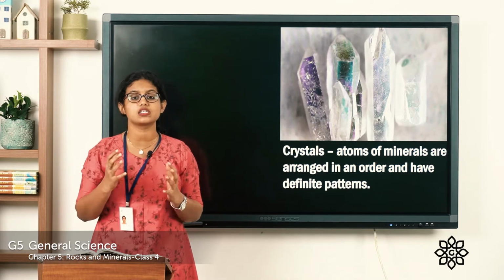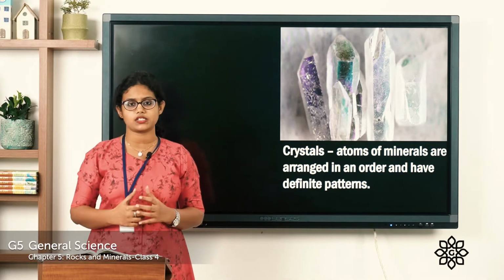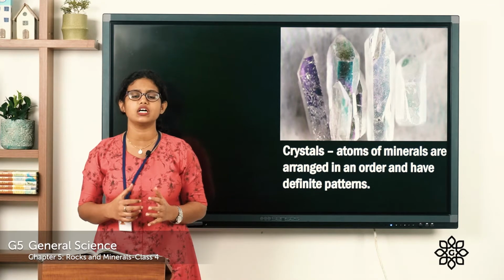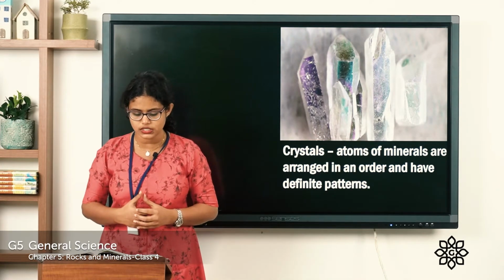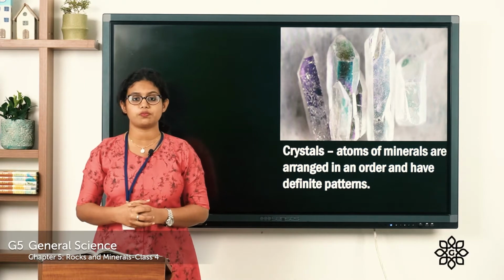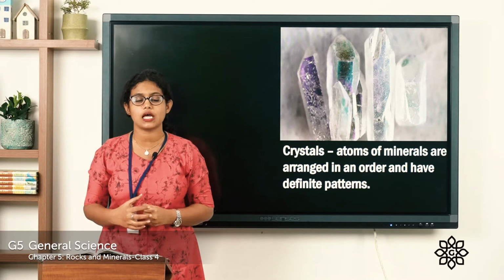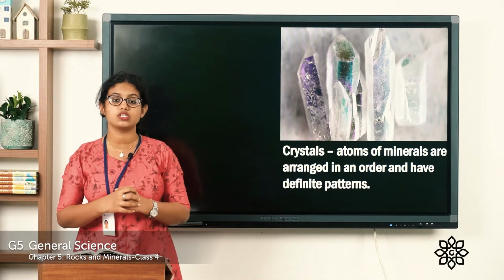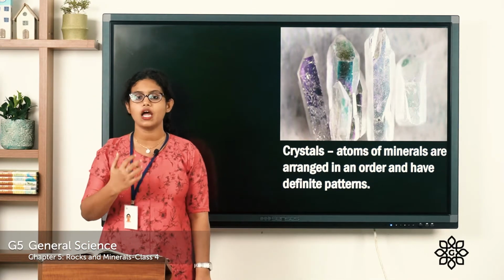So what is a crystal? A crystal is a solid which has a definite shape and pattern. These crystals are formed of pure substance. You know what pure substances are? Pure substances are substances which contain only one kind of atom.